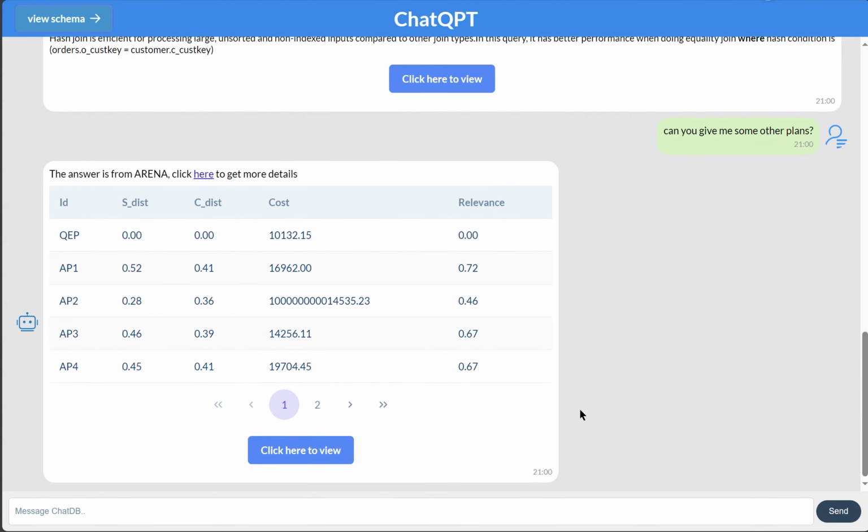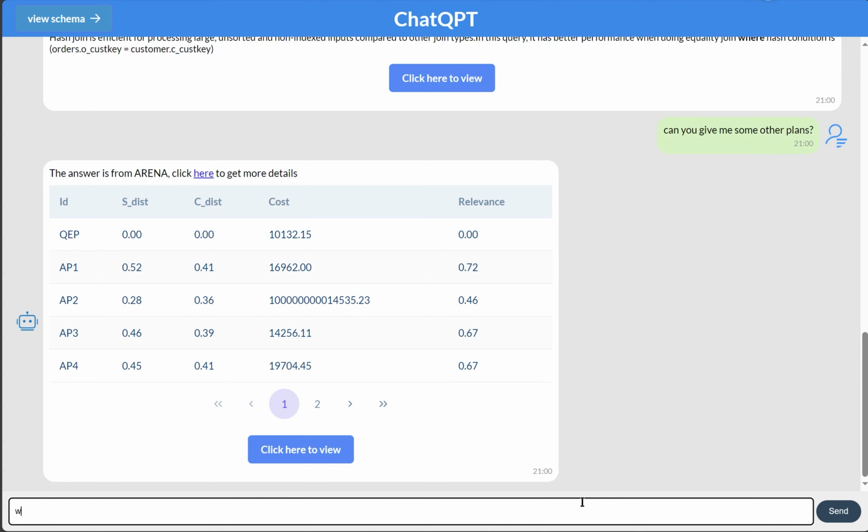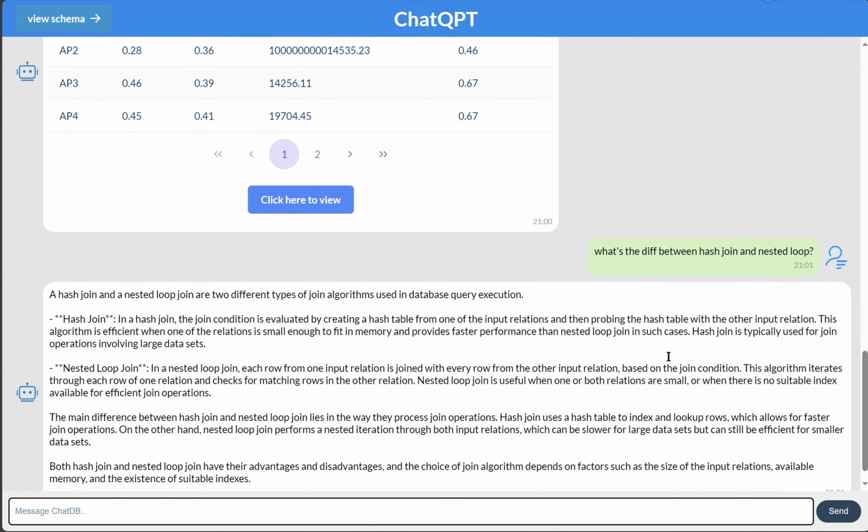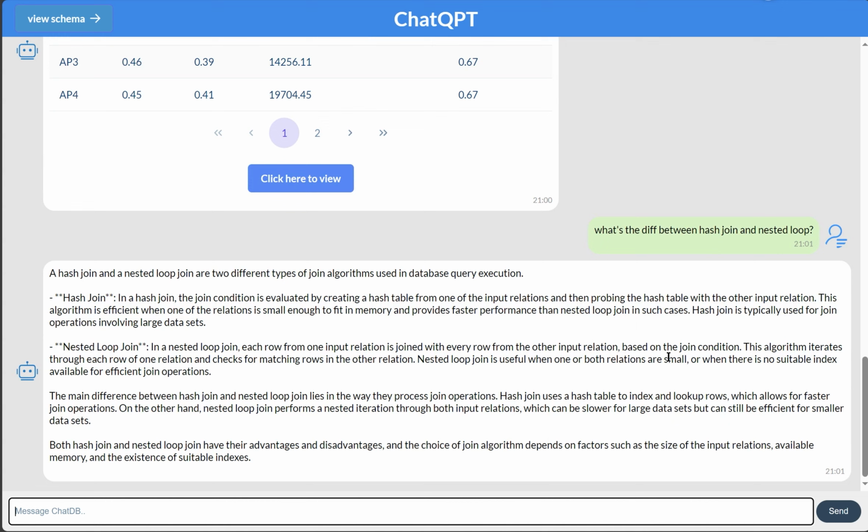But ChatQPT can do much more than that. For example, in the previous dialogue, when we asked how the SQL is executed without hash join, the hash join in the execution plan was replaced with nested loop. Learners may want to know what the difference between them is. For novices, they may not even know what a relational query processor is exactly, so they can ask ChatQPT to give a professional definition.